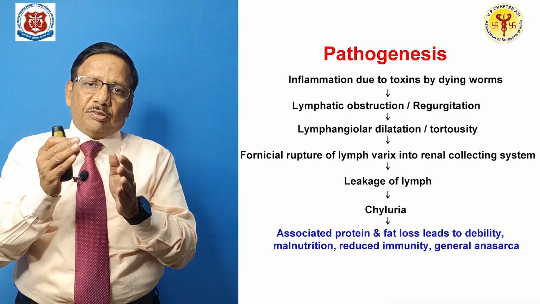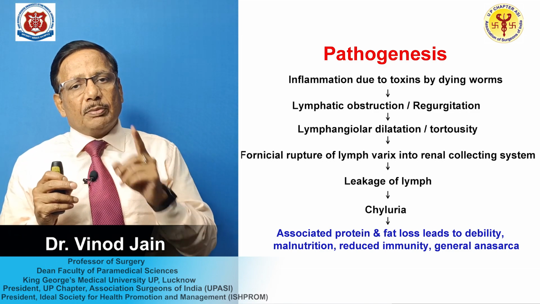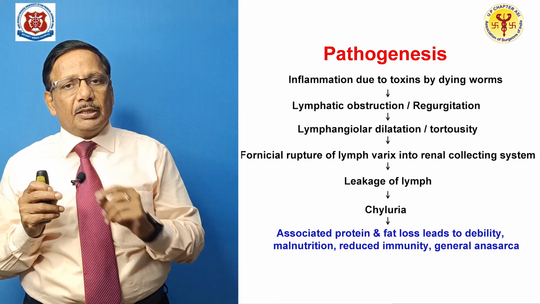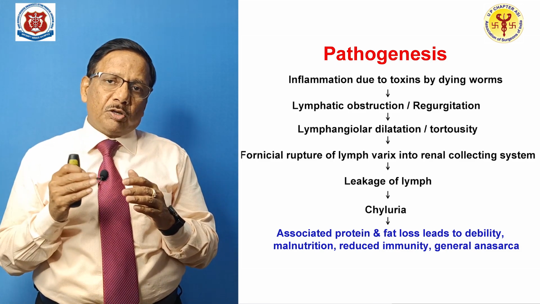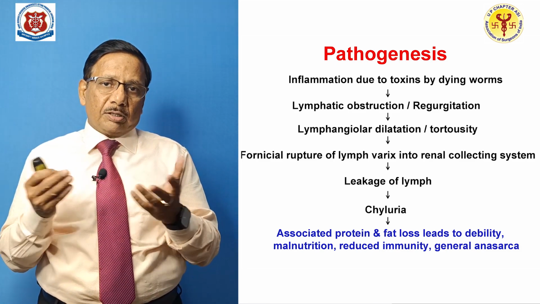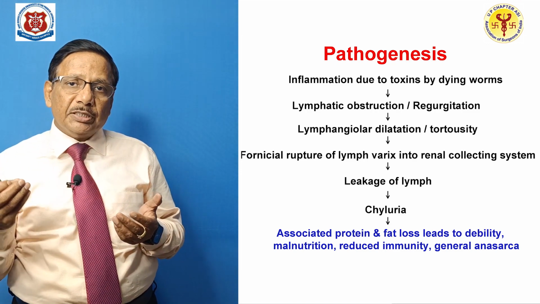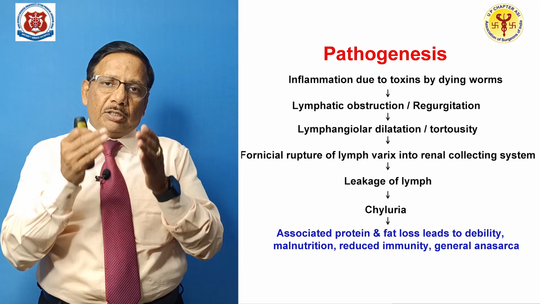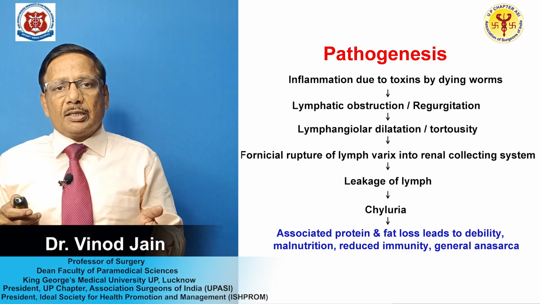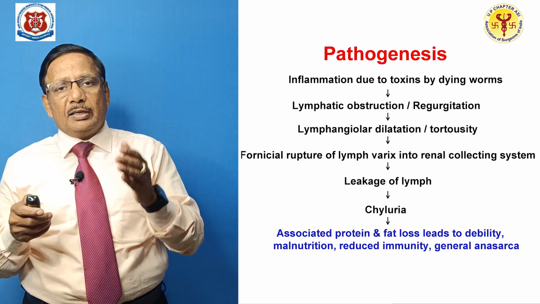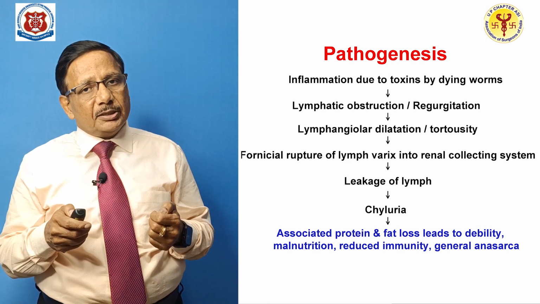If protein is lost, then naturally there will be protein loss of the body that will lead to debility, and you must be remembering our case, the thin male, thin female. And the patient was having malnutrition. Because of the protein loss, because of the malnutrition, there will be reduced immunity. And whenever you have got the protein loss because of the hypoalbuminemia, there will be generalized anasarca, and that you have observed in our case, that patient was having bilateral pedal edema.